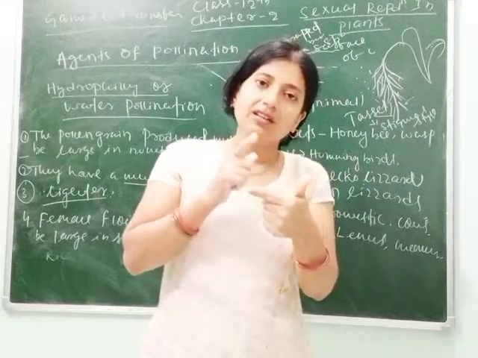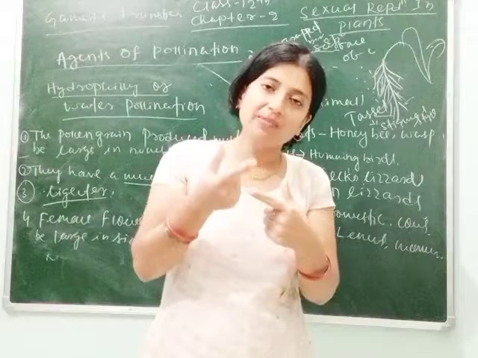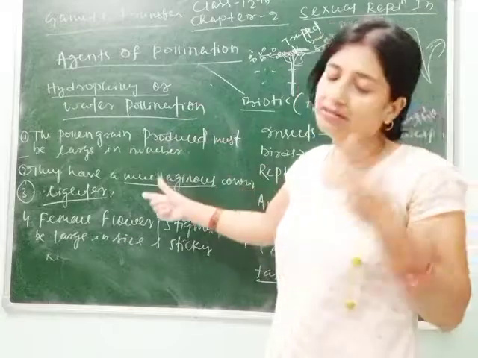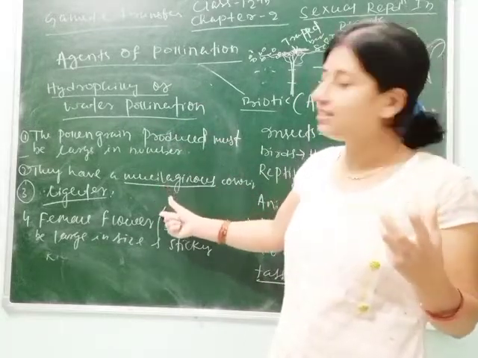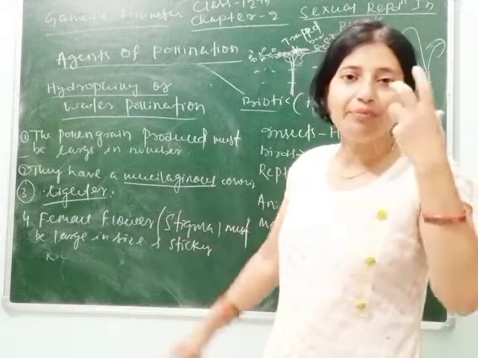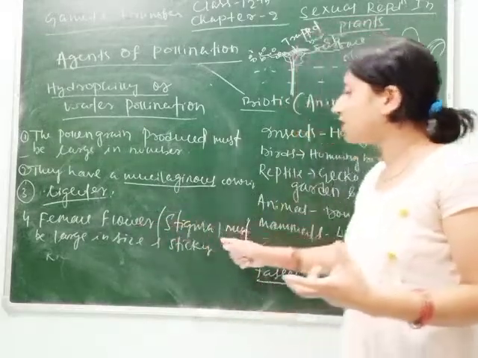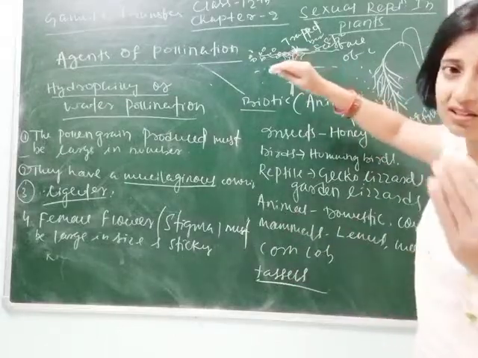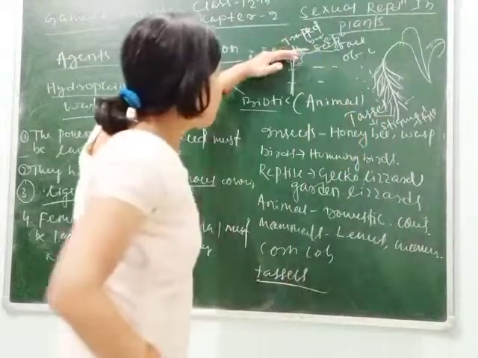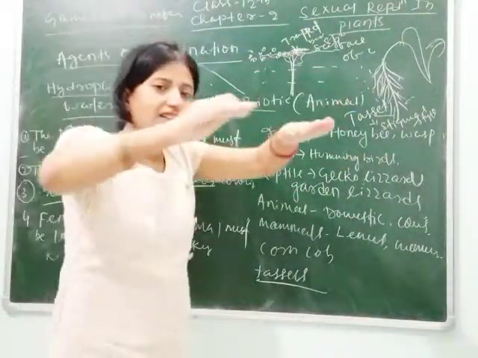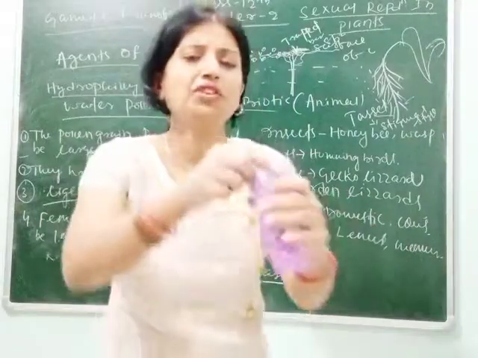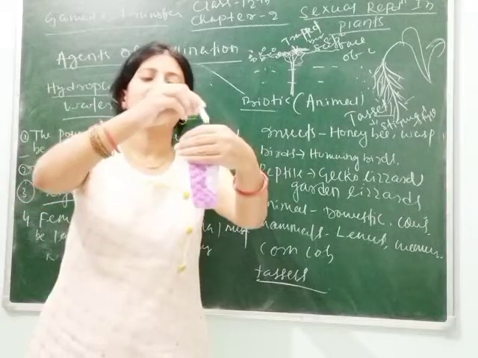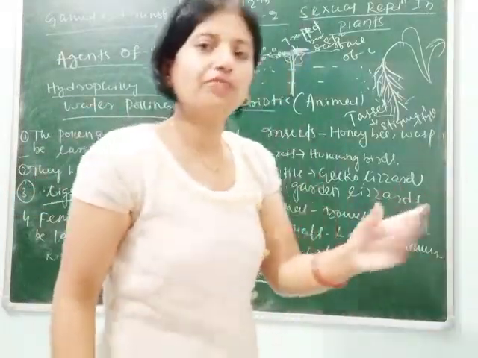Water pollination takes place in some plants. We can say what are their characters. Here I have told you that the pollen grain produced must be large in number, lighter in weight, have a mucilaginous covering, and the female flower or stigma must be large in size and sticky. And the next character is the surface of the stigma must lie close to the surface of water. Suppose this is the flower and this is water, so the pollen grains go through the water current and fall on the stigma, due to which fertilization occurs.